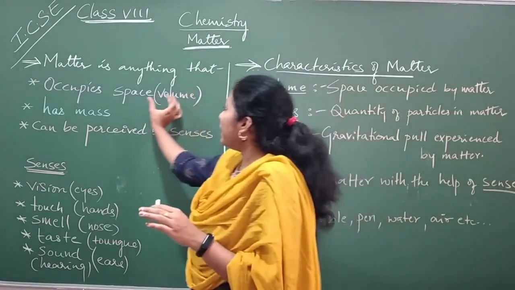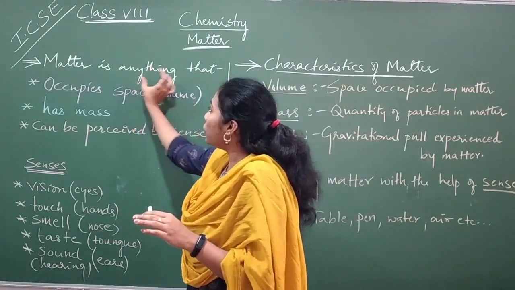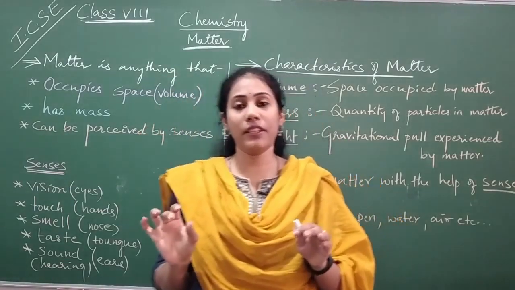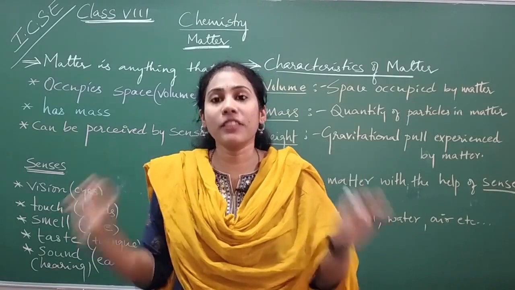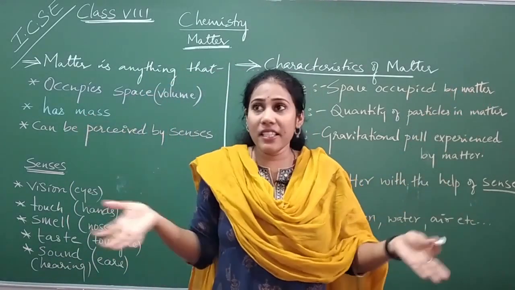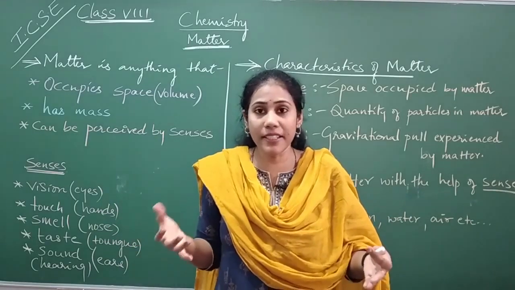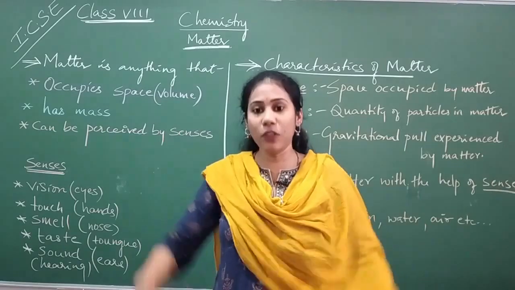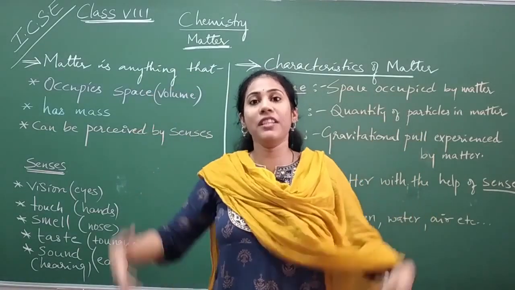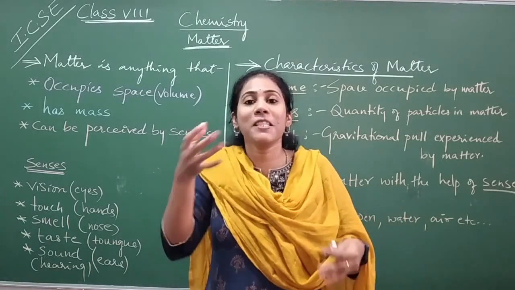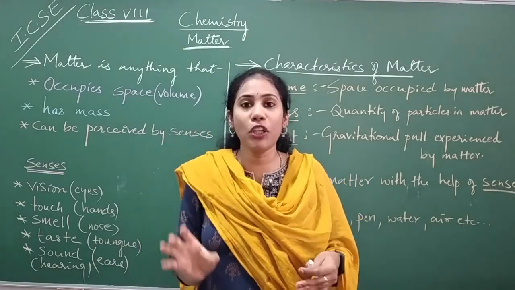Coming to the first point, matter is anything that occupies space. We have lots and lots of space in our universe. Everything we see is in space, isn't it? I am standing in a particular space in the universe, and this is what I call volume. The space itself we call volume.